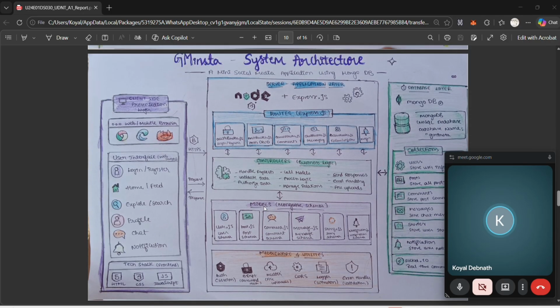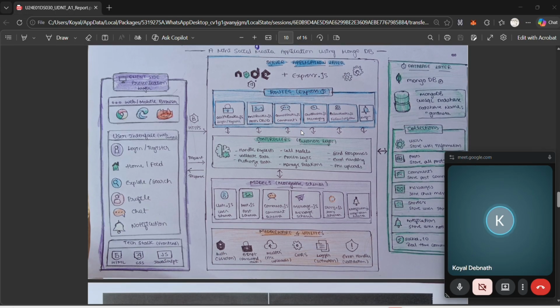And then coming to the next layer, that is the application layer, also called the server. It is in the center, which is built using Node.js and Express.js. This layer handles all application logic and API requests. It contains different routers such as auth routes, post routes, comment routes, chat routes, follow routes, notification controllers. It includes handling requests, validating data, processing application logic, managing user relations, sending responses, error handling, file uploads.